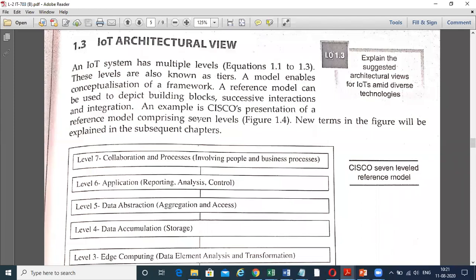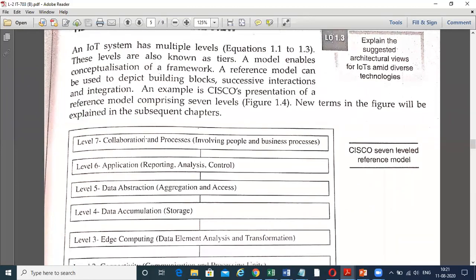A model enables the conceptualization of the framework, and the reference model can be used to depict the building blocks, suggestive interaction, and integration. Now you see, when you are going to make a device or a project based on IoT, you need this architecture, this framework.